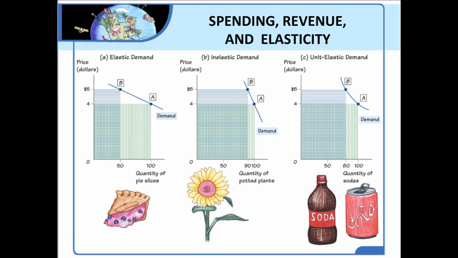So the quantity effect is greater than the price effect. And quantity rhymes with E, and elastic begins with the letter E. So if the quantity effect is greater than the price effect, then we move in that direction, the direction of the quantity. And therefore, the revenue increases.